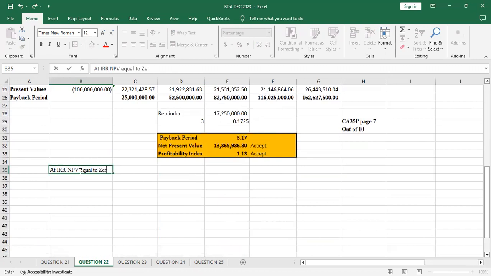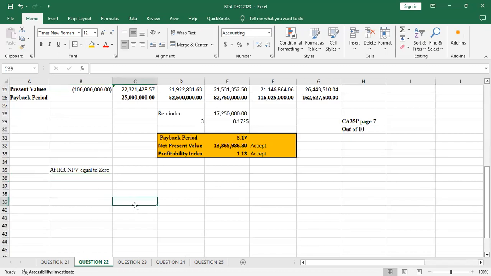So this is the base that we are using. At IRR, NPV equals 0, isn't it? While using our NPV up here, we found that it was a positive value at 12%. So it means at 12%, we are still having a positive value, so we must increase the rate.